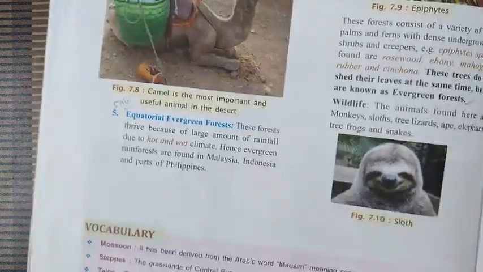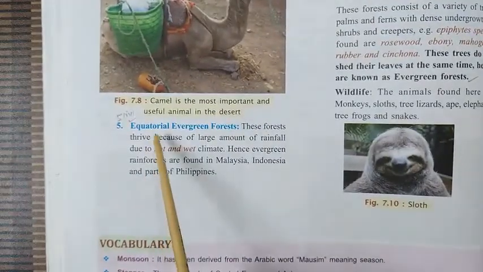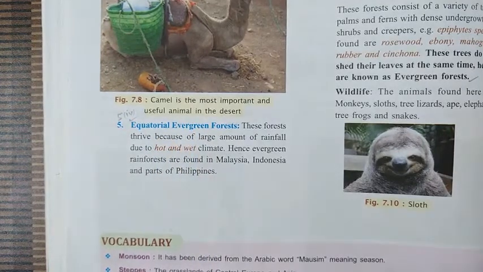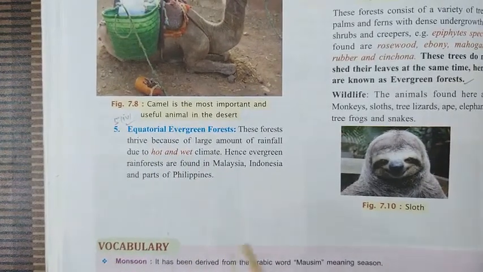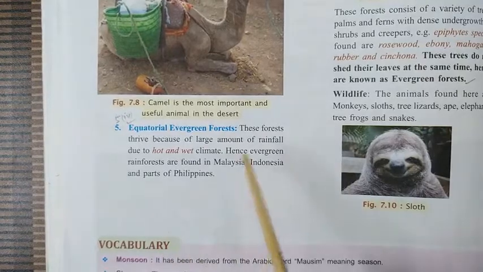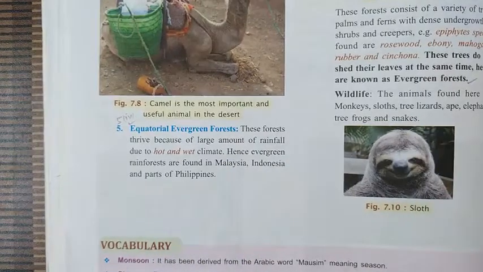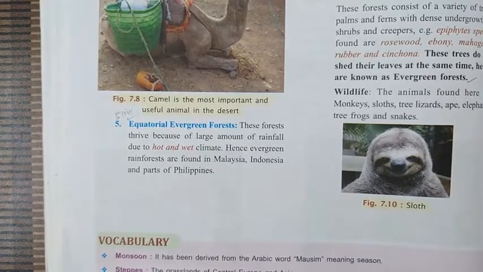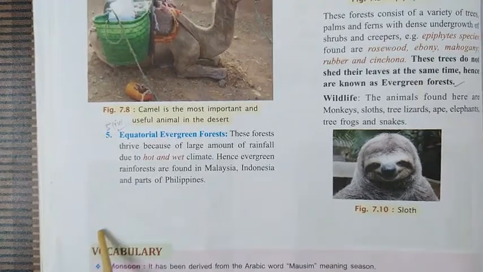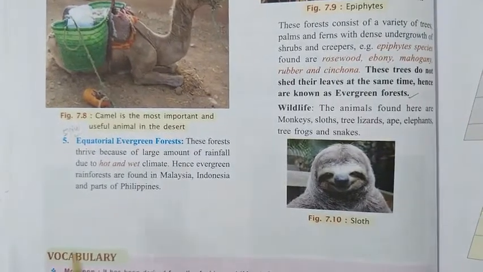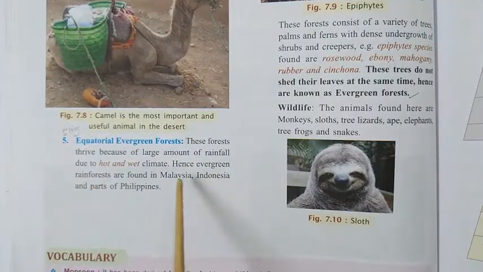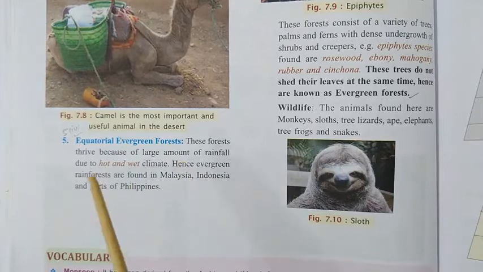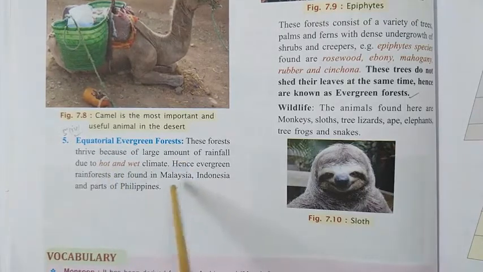Now the last vegetation is the equatorial evergreen forest. Already we have seen the equatorial forest. Usually these regions experience which type of climate? Hot and wet, meaning the temperature is hot the whole year and rainfall also occurs almost throughout the year, right? Already we have seen this type of climate is experienced in Malaysia, Indonesia and the Philippine Islands.